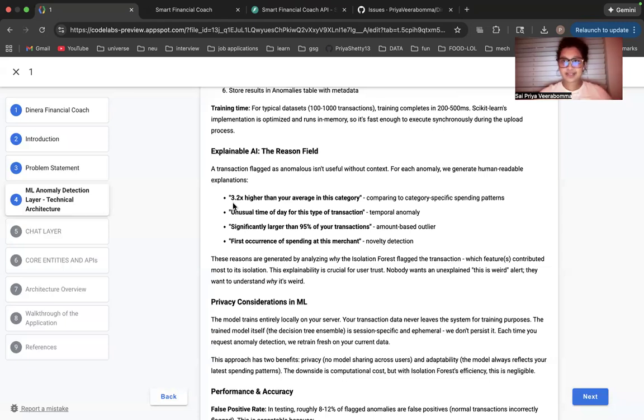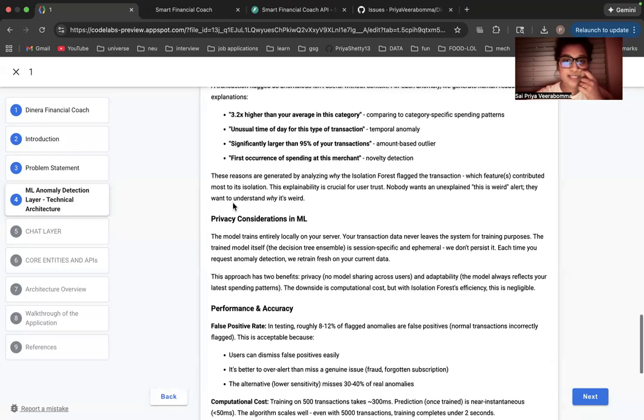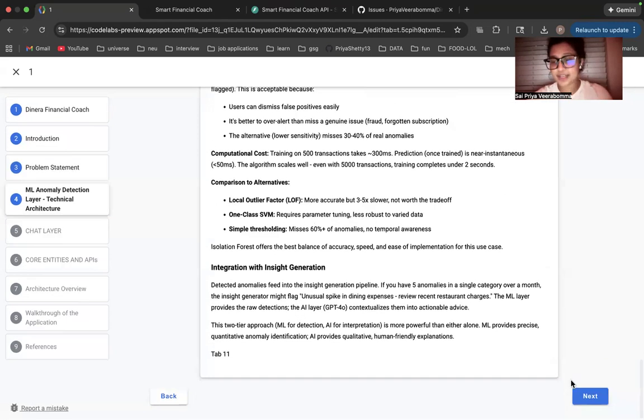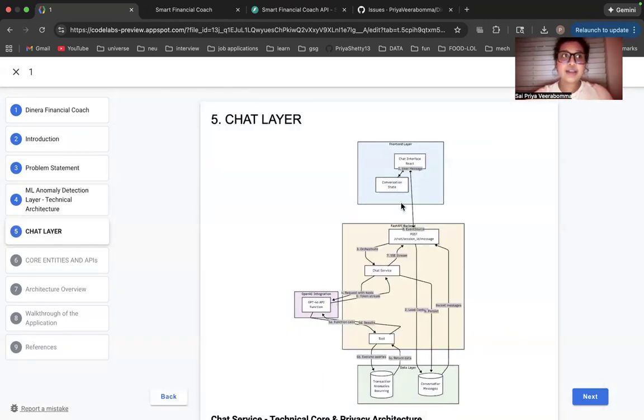Most of our banks already do this, because if you have ever observed, whenever you try purchasing an unusual amount for your spending or your deposits, like purchasing a laptop all of a sudden, or a phone or a car in a single payment, or any such huge transactions, usually the bank sends us an alert saying, can you please confirm if this is you or the card has been stolen? So these are for privacy considerations. These are what I have taken into account. And the next one